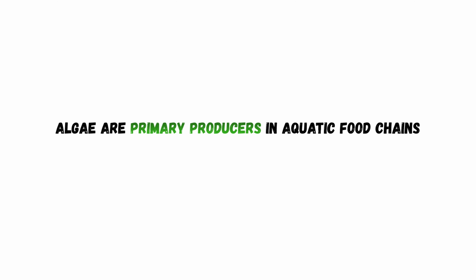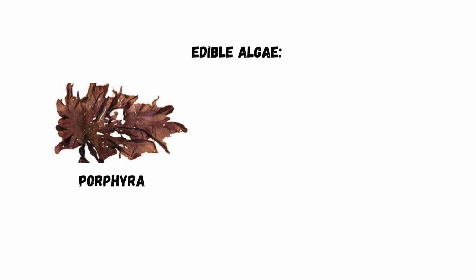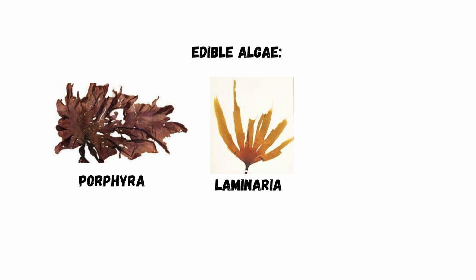Now let us understand economic importance of algae. NEET loves this. Algae are primary producers in aquatic food chains. Edible algae are Porphyra, Laminaria, Sargassum, and agar from Gelidium and Gracilaria is used in culture media. And what do you mean by culture media?